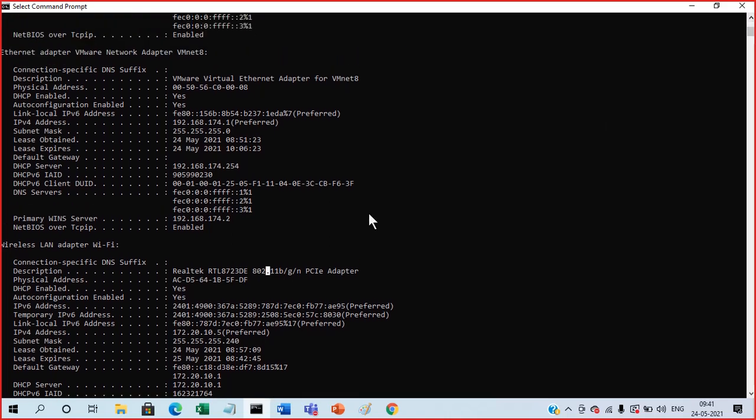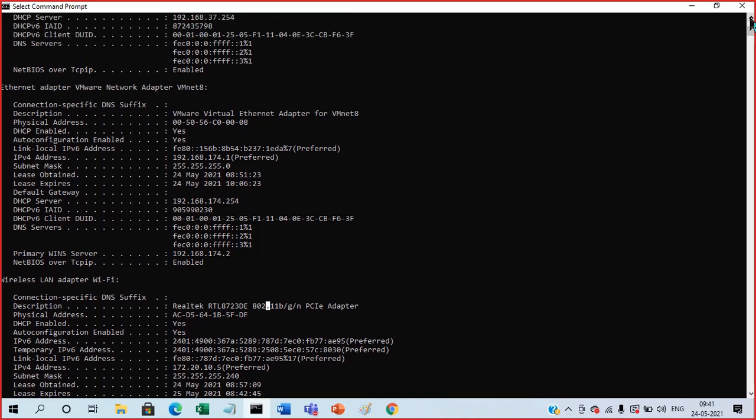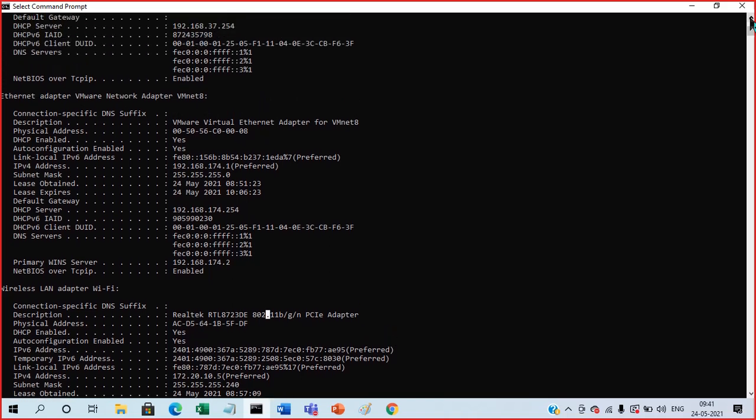Each number will have some different specifications and some frequencies, some different bands. Basically, Wi-Fi works on two frequency bands. One is 2.4 gigahertz and another one is 5 gigahertz.